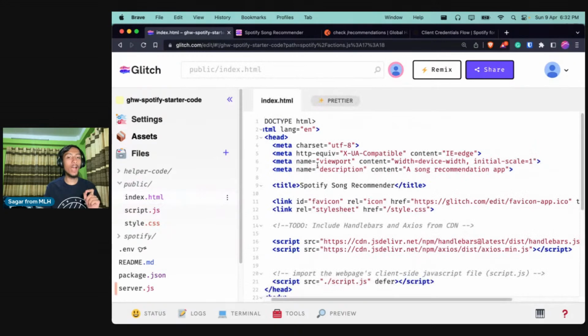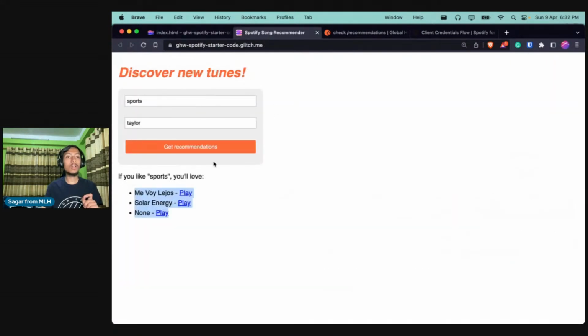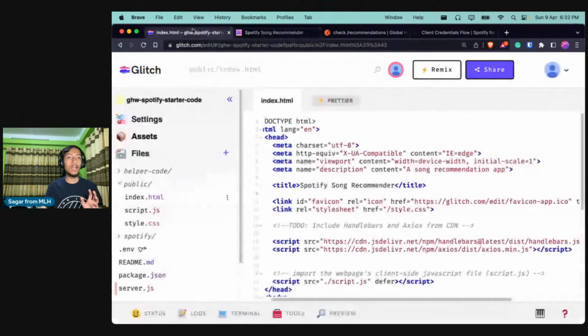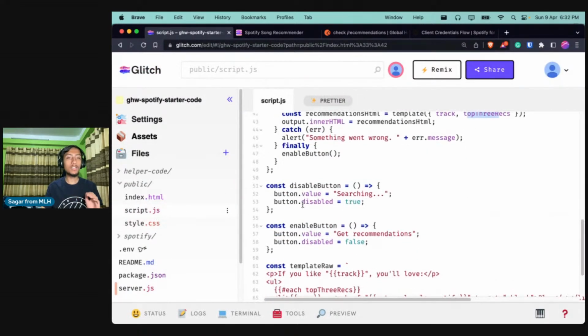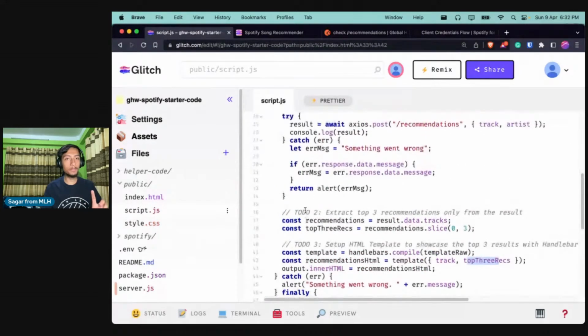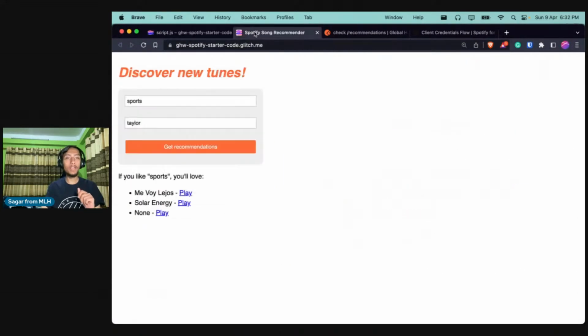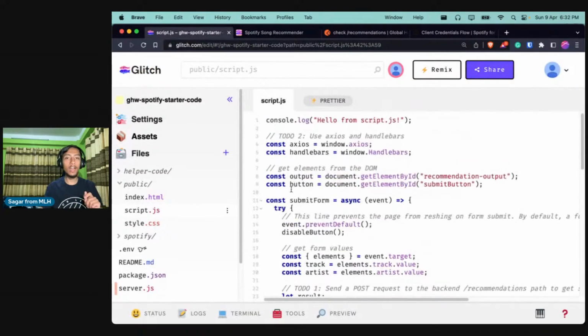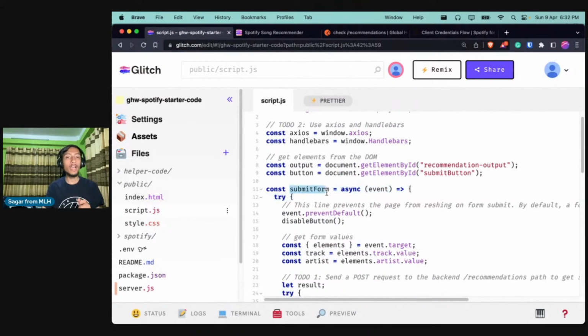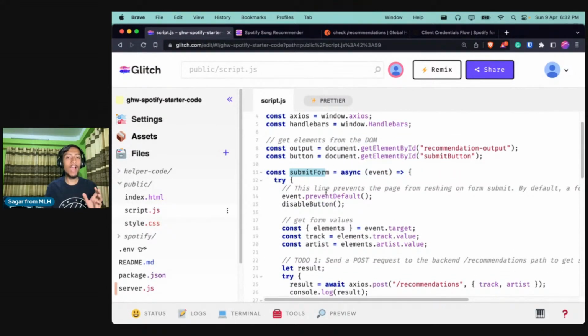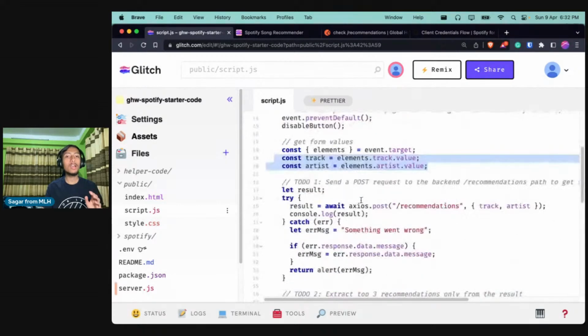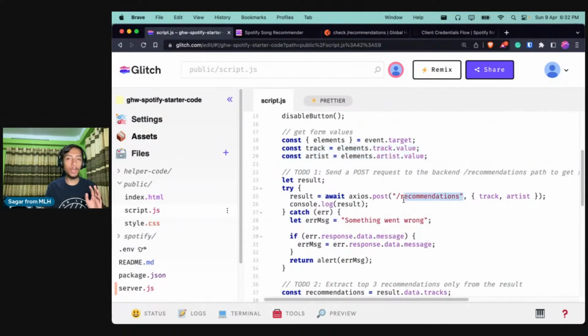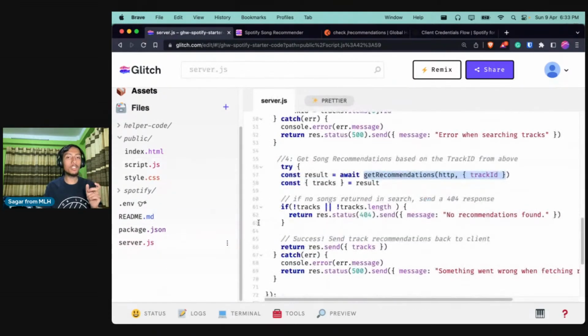It has the HTML file, which contains all the HTML for this page. It also has some CSS and some JavaScript. The JavaScript file takes whatever the user has typed in these 2 fields, and it is called on the form's submit button. What this will do is take the value of whatever the user has entered, and call the slash recommendation API endpoint. And this slash recommendation endpoint is defined in our backend server.js file.